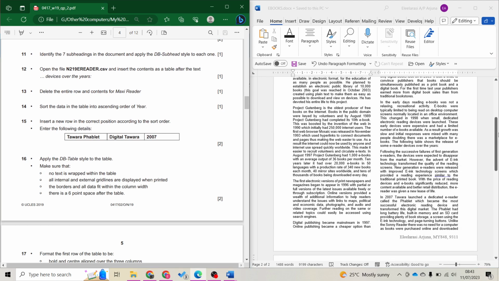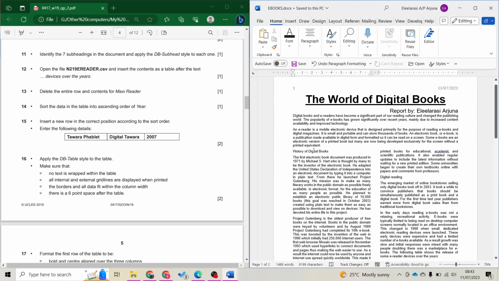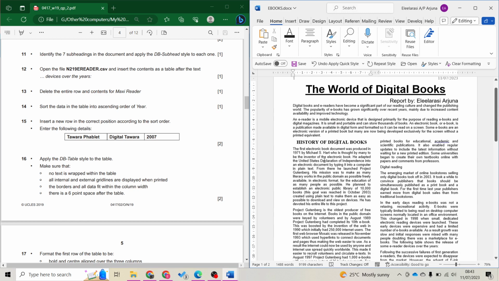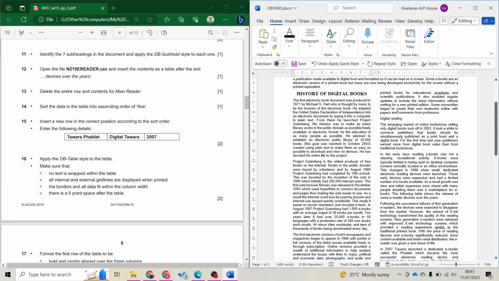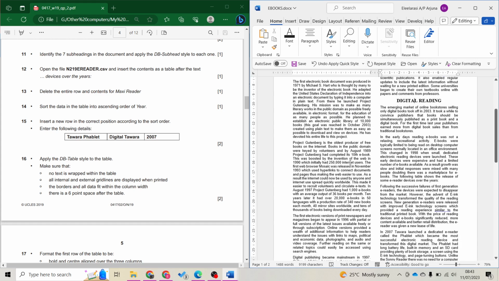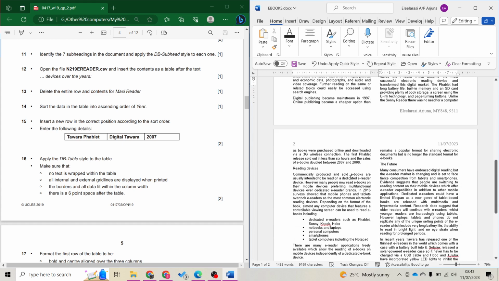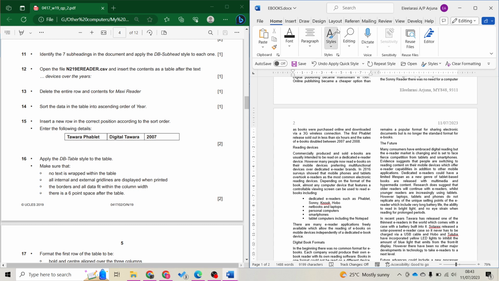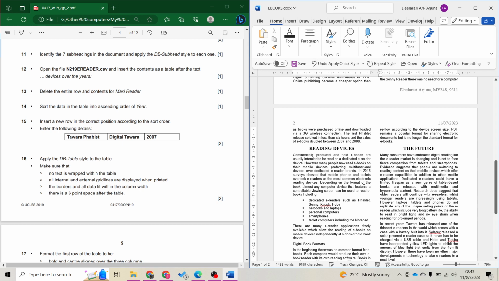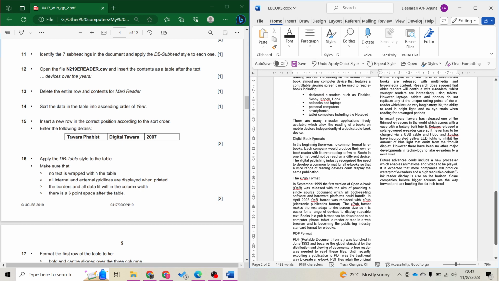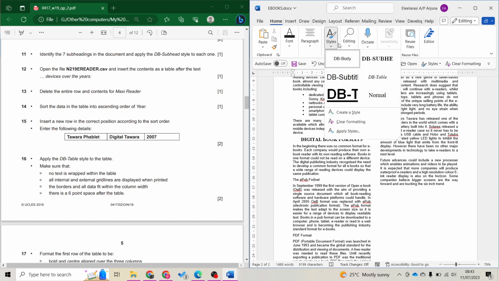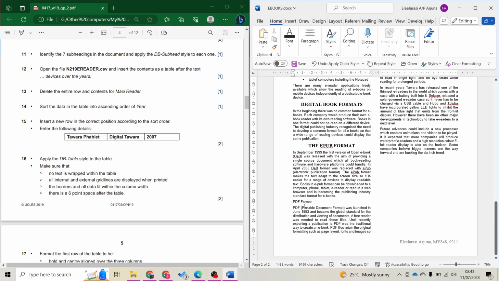Next, identify 7 subheadings in the document and apply DB subhead to these subheadings. Let's try. Okay, first one is this. This is subhead. Okay, next we look for one. Two, three, four, five, six, seven.